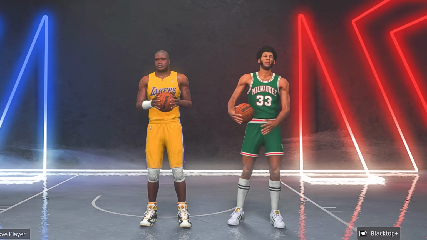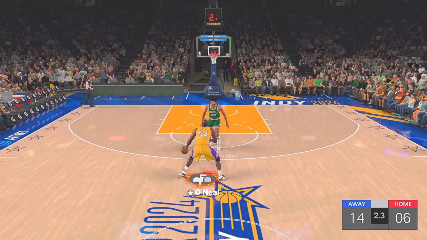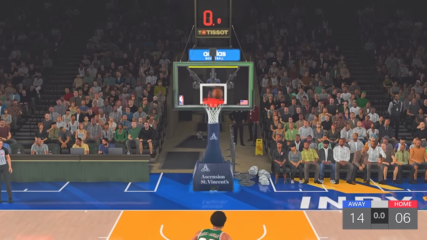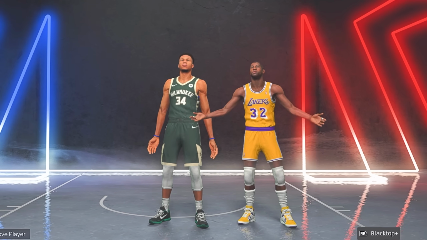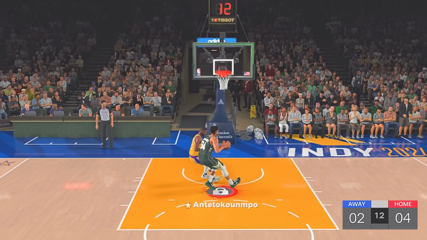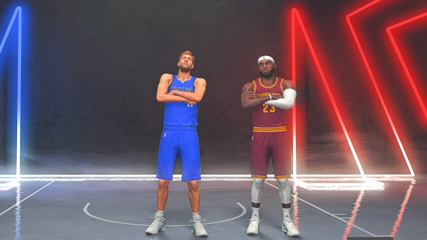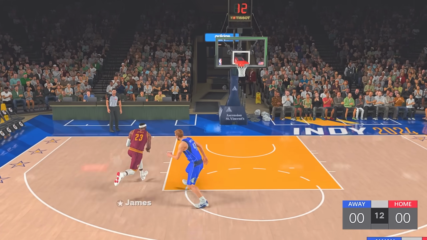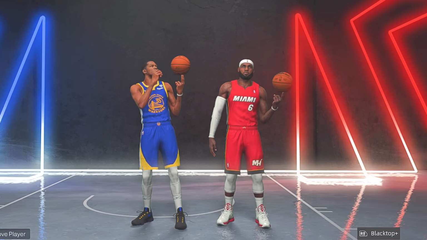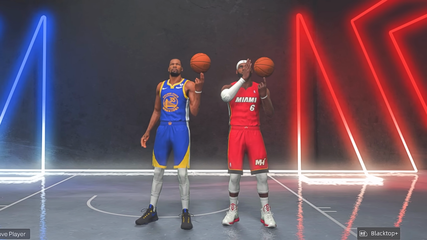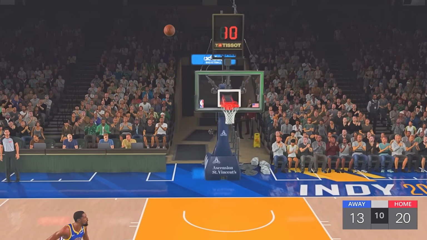To start off, we have Bucks Kareem facing Shaq, and Shaq absolutely dominated this game. It wasn't even close. Somehow Shaq hit a 3 as well. I don't even know how that's possible, but it helped him win 21-8. Next was Magic Johnson versus Giannis, and yet again, this was a blowout in favor of Giannis, who won 22-6. Then we had Cavs LeBron versus Dirk Nowitzki, and yet again, we had another blowout here with Cavs LeBron winning 21-5. And lastly, in round two was Heat LeBron versus Kevin Durant. While this game was closer than the others, LeBron still won easily, 23-13.